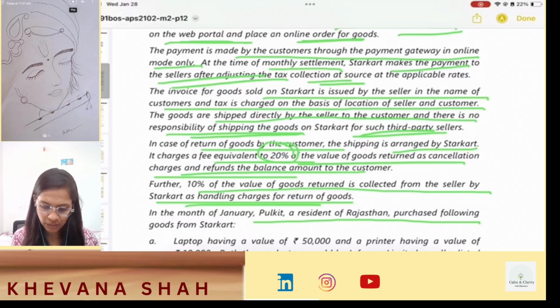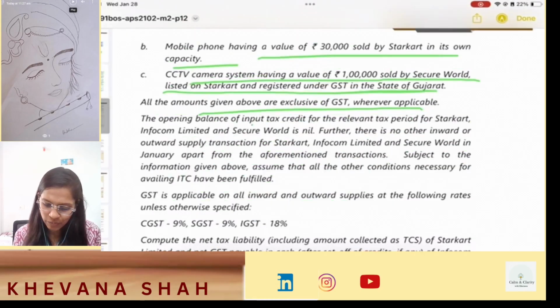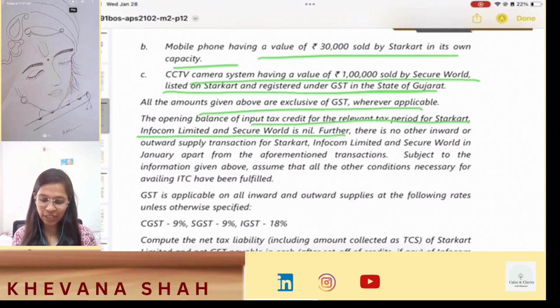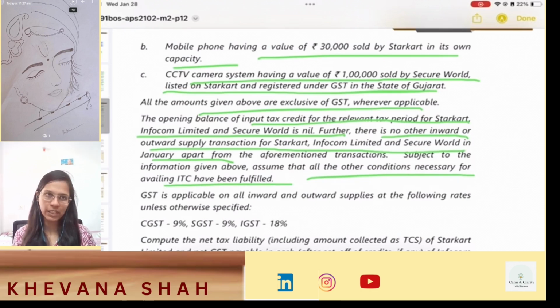The opening balance of input tax credit for the relevant tax period for Starcart, Infocom Limited and Secure World is nil. So they don't have any opening balances of their input tax credit. There is no other inward or outward supply transaction for Starcart, Infocom Limited and Secure World in January apart from the above mentioned transactions. Subject to the information given above, assume that all other conditions necessary for ITC have been fulfilled. So ITC can be claimed subject to the above things.